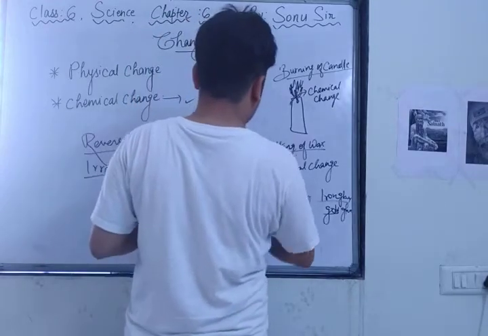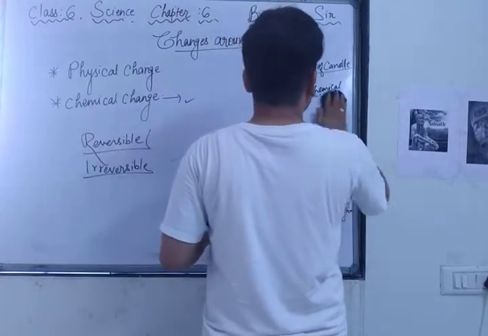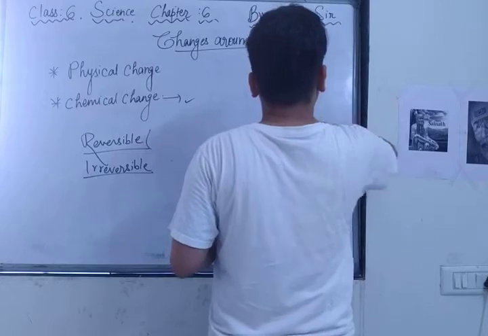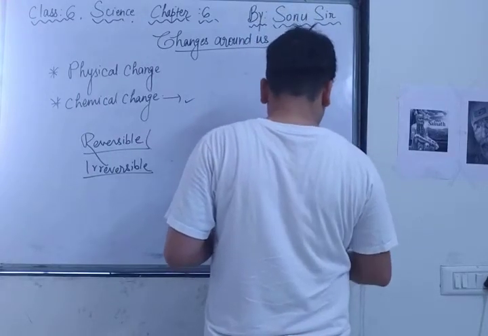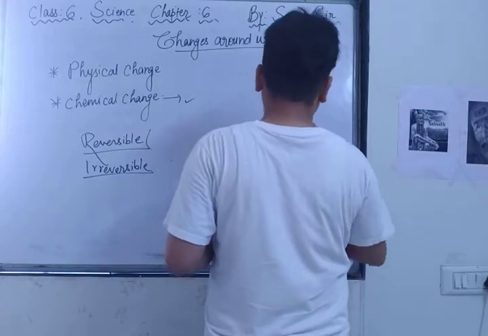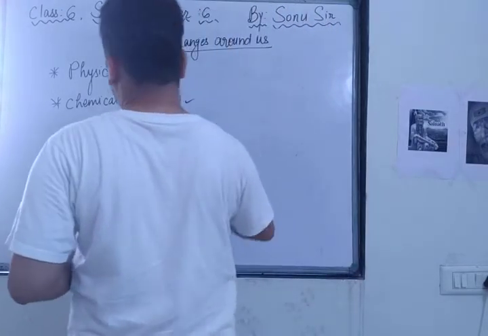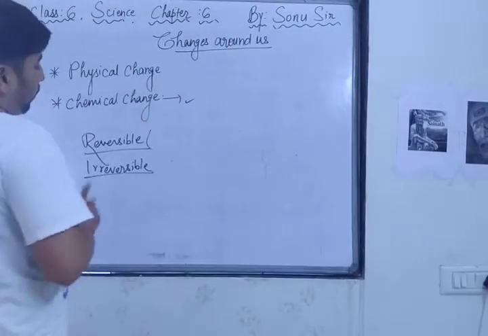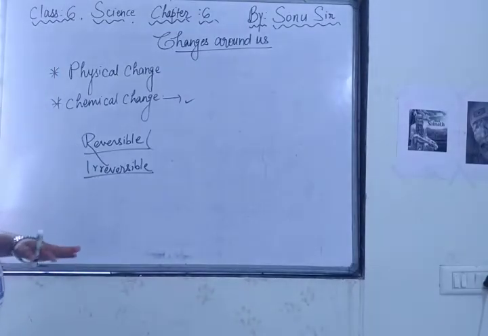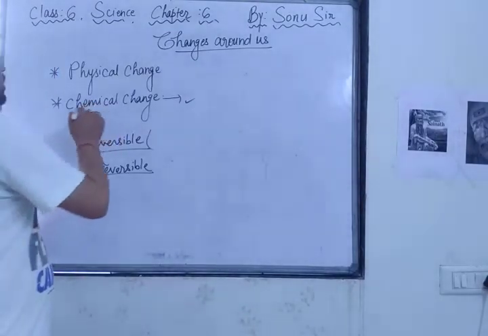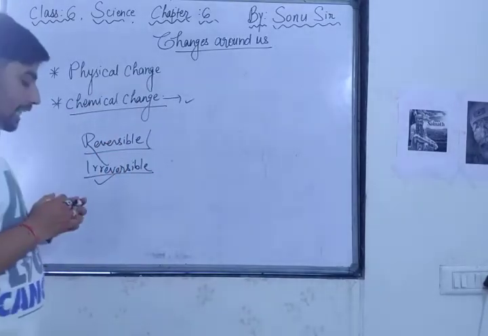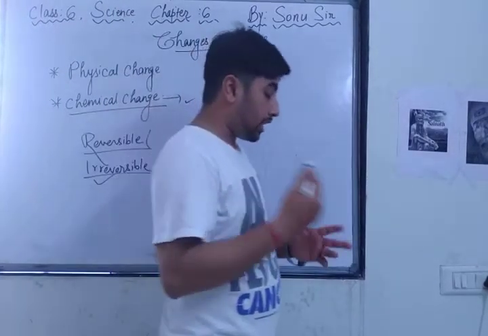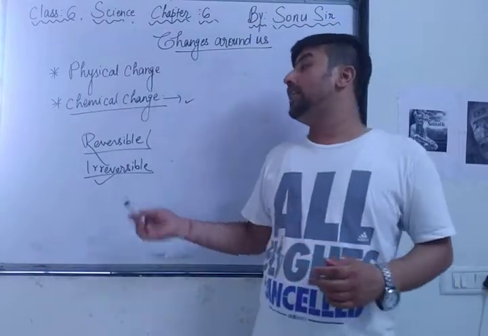For example, the melting of wax, it can come back to its original position or it cannot. So if anybody asks you about chemical change and physical change: physical change can be reversible and also irreversible, but chemical change is only and only irreversible. Irreversible means it can't come back to its original position. So that's why it's called irreversible.